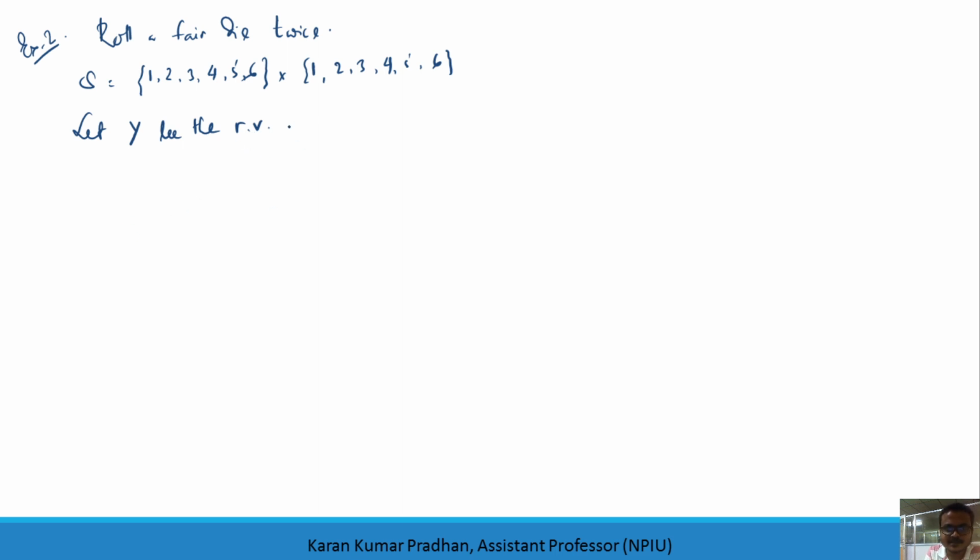Y is the random variable which counts the sum of outcomes of the upturned faces. Upturned means the face which is front facing, from which you are getting the outcome.